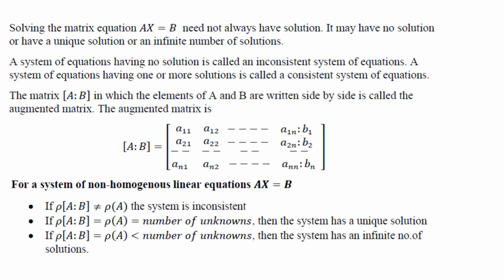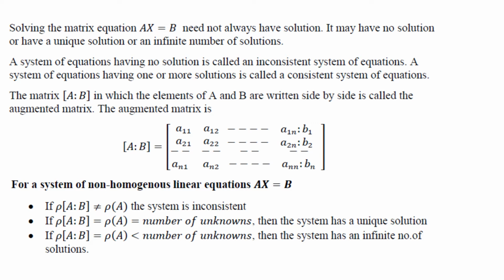When we write the elements of A and B side by side, it is called the augmented matrix. For a system of non-homogeneous linear equations Ax is equal to B, if rank of AB is not equal to rank of A, the system is inconsistent.